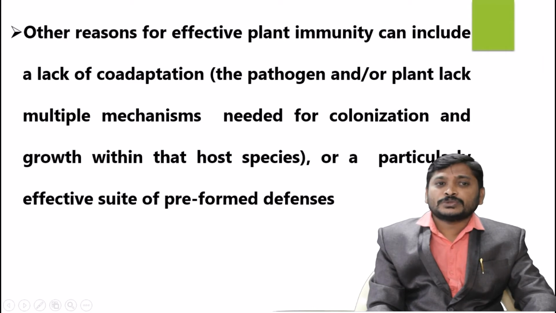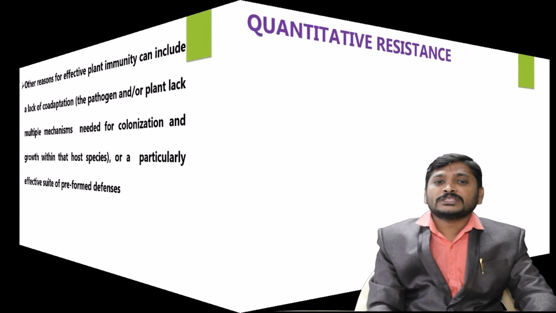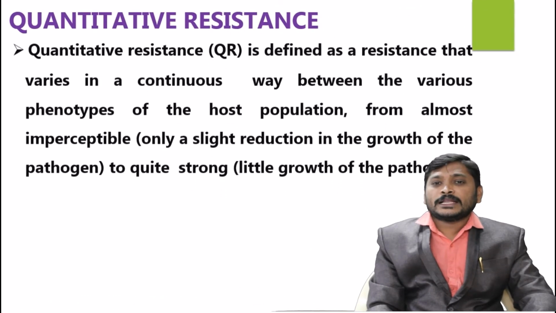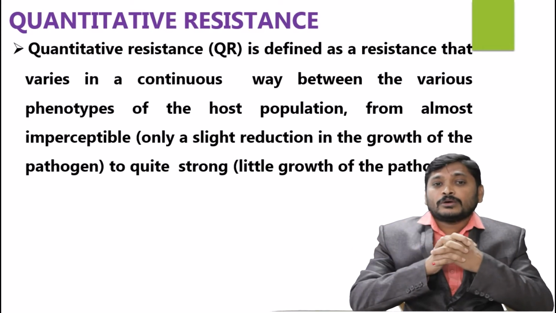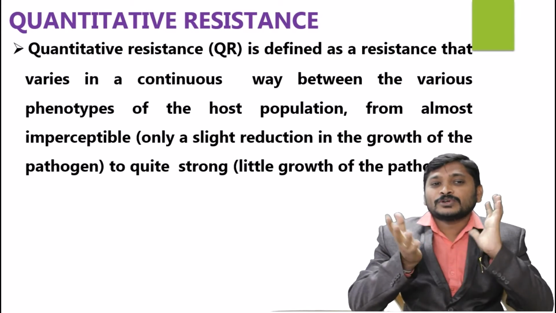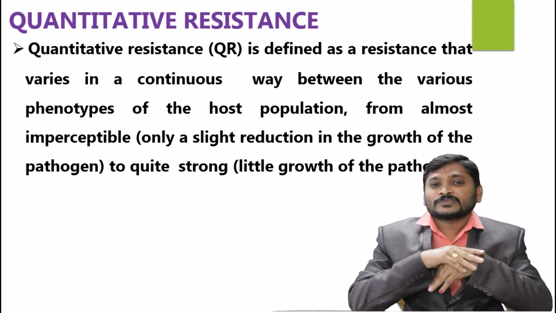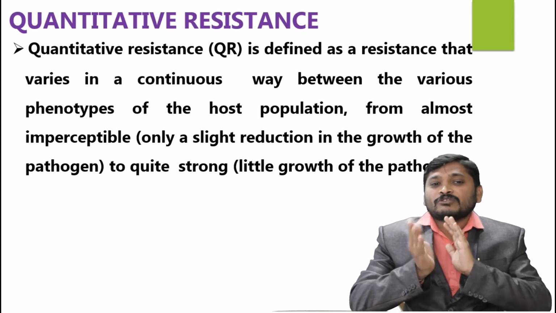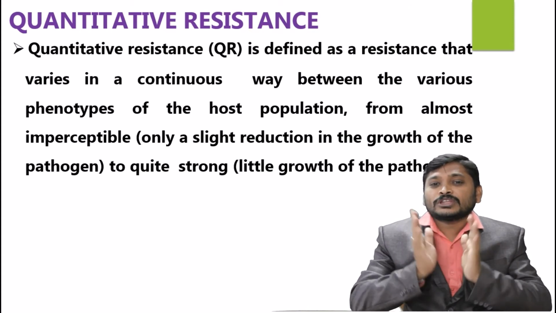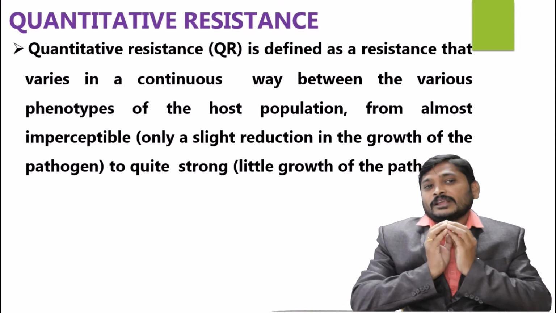What are the measures to identify the resistance? First one is called quantitative resistance. Quantitative resistance is defined as the resistance that varies in a continuous way between various types of host populations. That means almost imperceptible. Only a slight reduction in the growth of the pathogen, which is quite strong, little growth of the pathogen can be recognized.